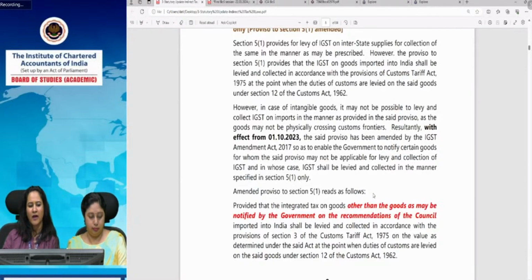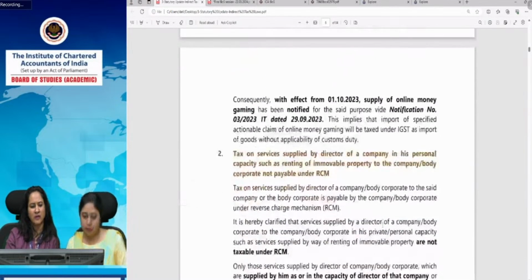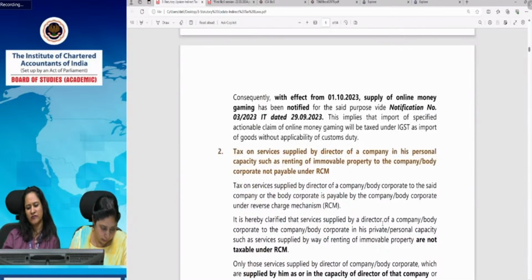So what does this amended proviso say? It says that integrated tax on goods other than the goods as may be notified by government on the recommendations of the council. Why has it been given? Because in case of goods it is difficult, they don't cross the customs barrier, so customs duty will not be levied upon something like online money gaming. That's why 'other than the goods as may be notified by government on the recommendations of the council' has been introduced. So the consequential effect of this is that with effect from 1st October 23, supply of online money